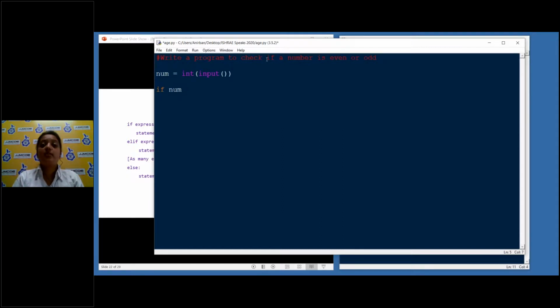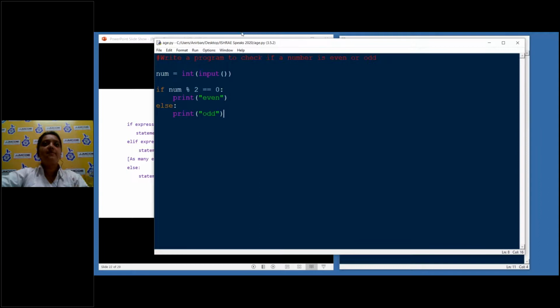Division gives a decimal value, it will give me the quotient. It is not actually giving me the remainder. So in order to get the remainder, what we need to use is the modulus operation. Earlier, when we were discussing arithmetic operations, I told you about this modulus operator, which gives us the remainder. Obviously, if the remainder is 0, that means the number is completely divisible. So if num % 2 is, you can write is or you can write double equals, but since it's mathematical, I'll put double equals 0. If the remainder is 0, print even. Otherwise, else print odd.